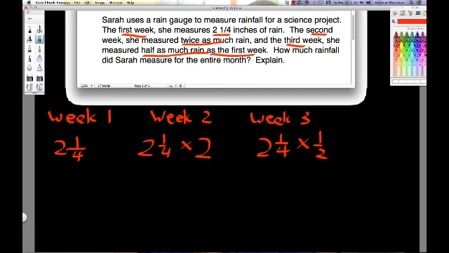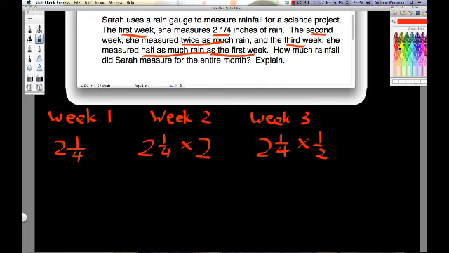So now we basically have 3 different pieces of information. And the final question is, how much rainfall did Sarah measure for the entire month? She only measured for 3 weeks. So that's the information that we have. So eventually we're going to add all of these. The question is, how much rain fell that second week? And another question is, how much rain fell that third week? So we have to figure all of this out.